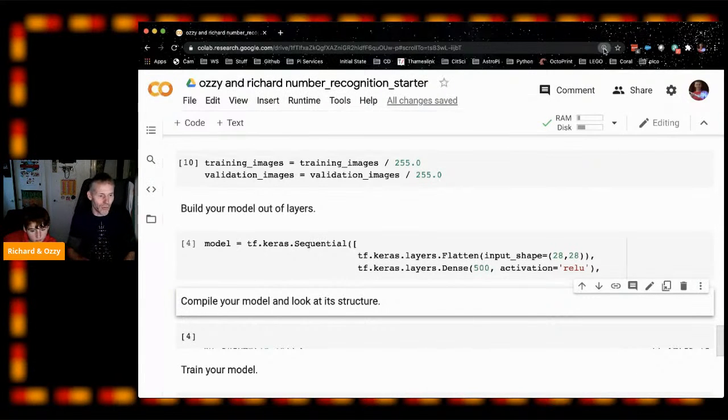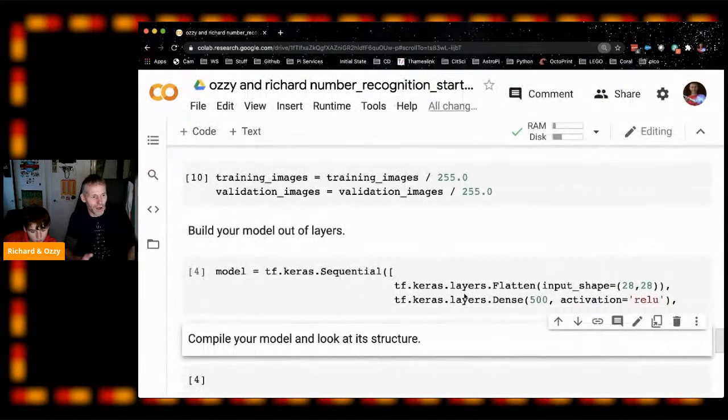I'll talk a bit about ReLU now while people are doing that. So ReLU is just the default activation layer. And basically what that does is it looks at the rules that have been created and decides whether they're any good or not. It might look at them and say, actually, this rule is giving too many wrong answers, so we're going to ignore it. I won't pass that on to the next layer. Or it might say, hey, this rule is really good, I'm going to activate that in the next layer.